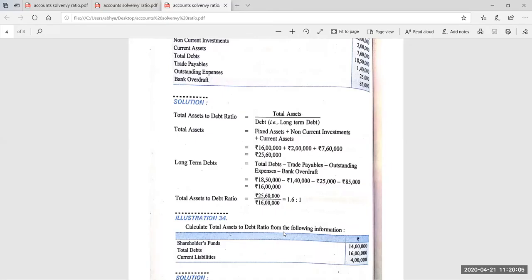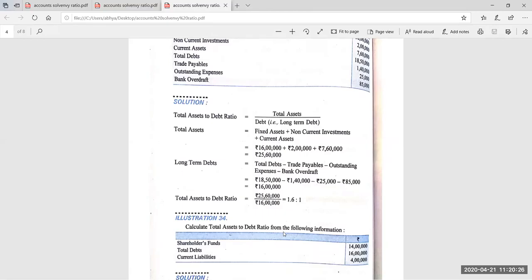So the total of one side of the balance sheet is 30 lakh. 14 lakh plus 16 lakh is equal to 30 lakh. I'm not considering the current liability here. Why? Because that is already added in total debt. So 30 lakh is the total of the balance sheet, which will be equal to the total assets. Total assets are equal to 30 lakh.